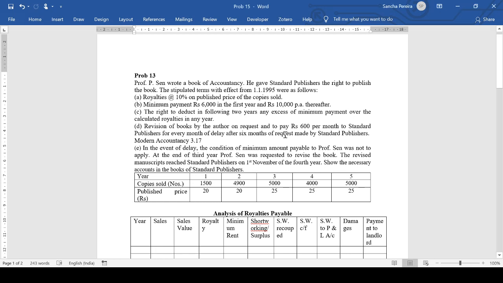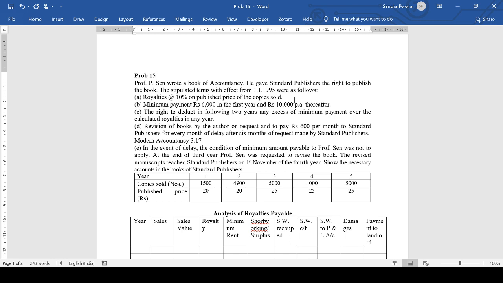Problem 15. Professor P. Sain wrote a book of accountancy. He gave standard publishers the right to publish the book. The stipulated terms with effect from 1st January 1995 were as follows. So here we have a publisher and an author.